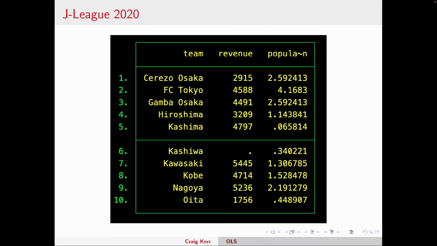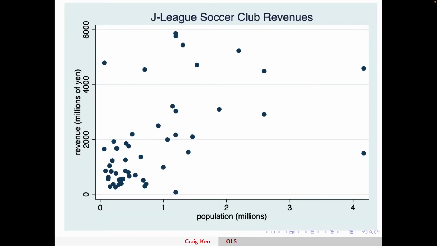Now this is very simple. You want to consider a lot of other factors, but I'm going to walk through this thought experiment with you. And actually it's going to become an actual experiment just to give you an example of a simple regression and why we might want to estimate one. So if I plot the data, these are all the teams. Each dot is a single team in 2020. On the x-axis here, I have the population of the city the team is located in. And on the y-axis, I have the revenue in millions of yen.